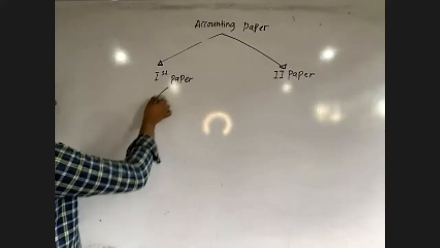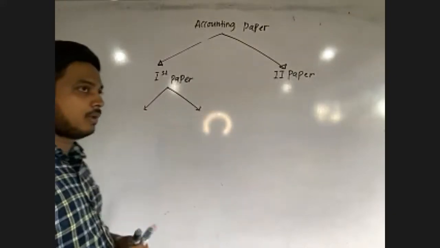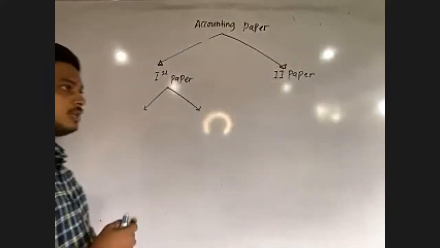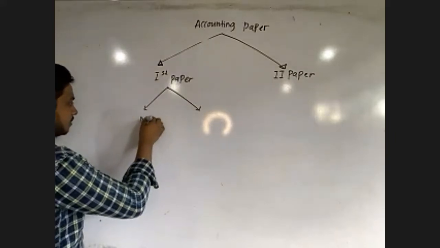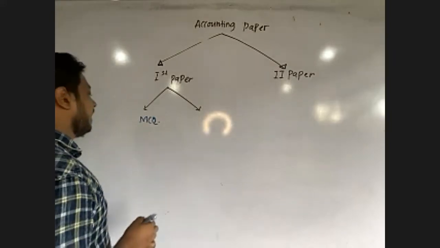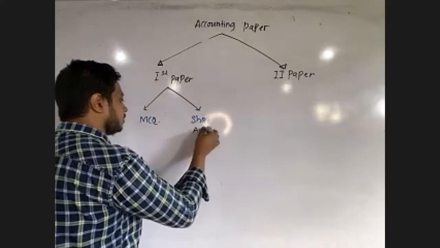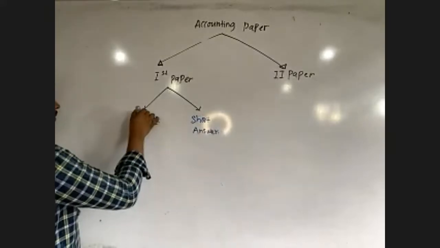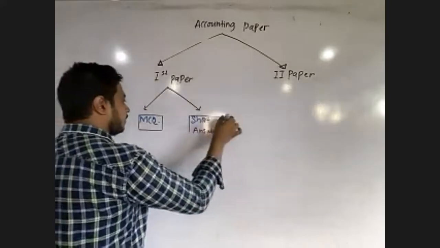2 types of questions, right? First type of question is multiple choice questions, MCQ questions. Then short answer questions. So these are the 2 types of questions that will be tested in your first part of the accounting paper.